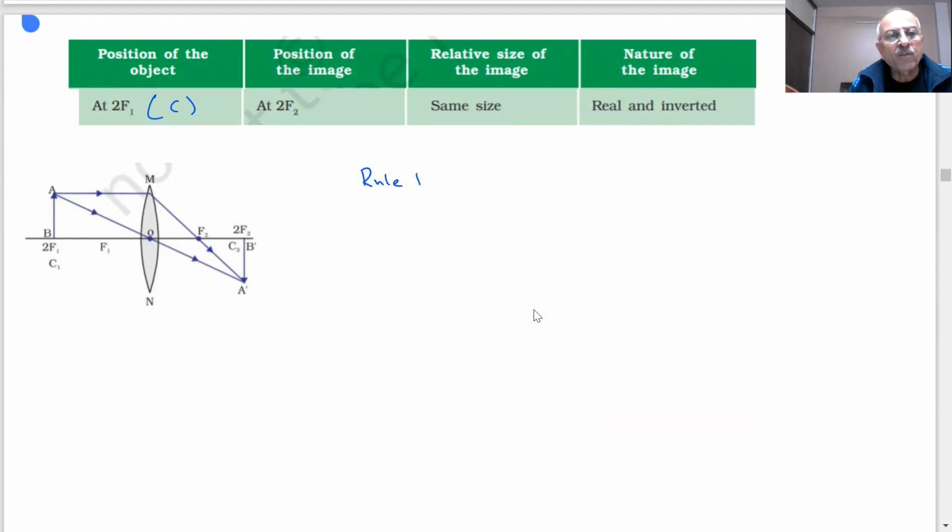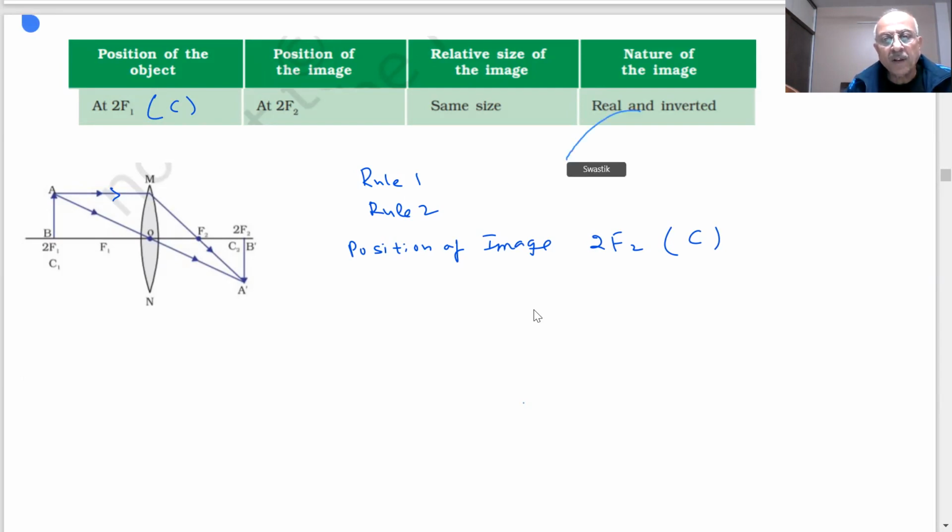The ray which is parallel to the principal axis will pass through the focus. And I am using rule 2. A ray passing through the optical center goes straight, and they intersect at 2F. So the position of the image is at 2F2, or center of curvature. As you can see, this is rule 1.